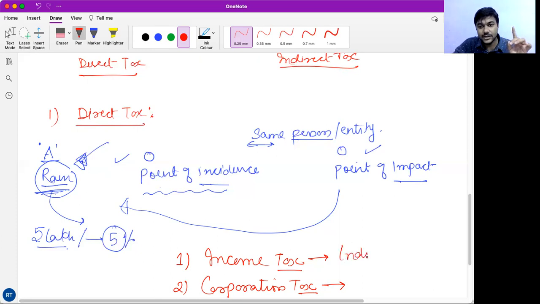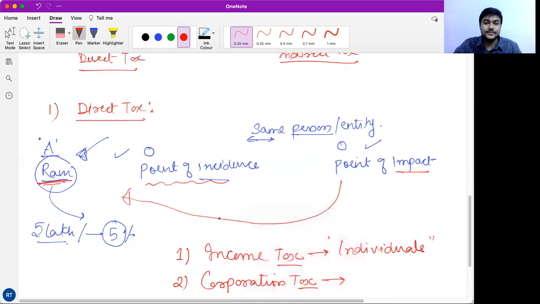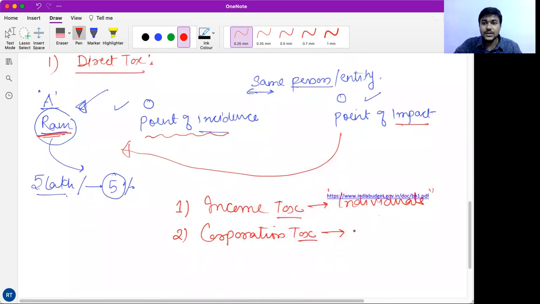It is levied on individuals like me, you, and other people, your parents, your brothers who are working. Maybe in future, if you start working, if you take up a job, then you also have to pay the income tax. Now what is corporation tax?